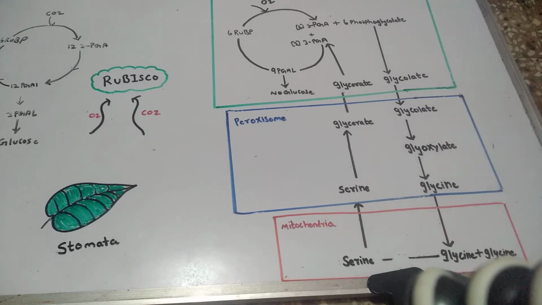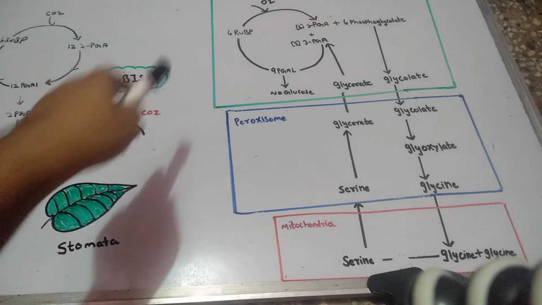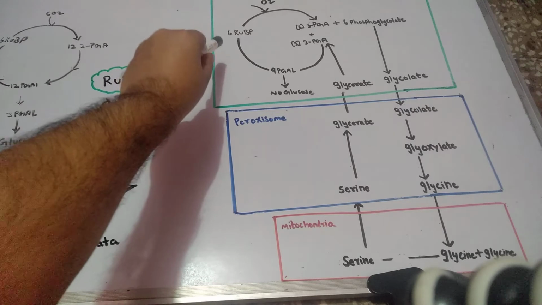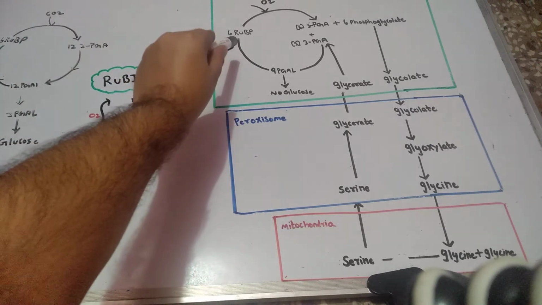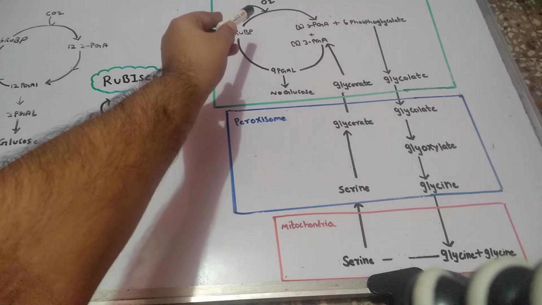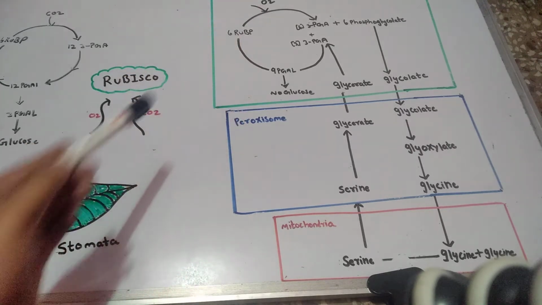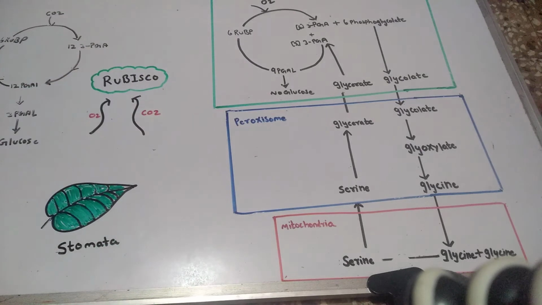It is the same Calvin cycle, but the substrate is different now. Instead of combining with carbon dioxide, the ribulose bisphosphate combines with oxygen. Once combined with oxygen, it forms phosphoglycerate and phosphoglycolate.